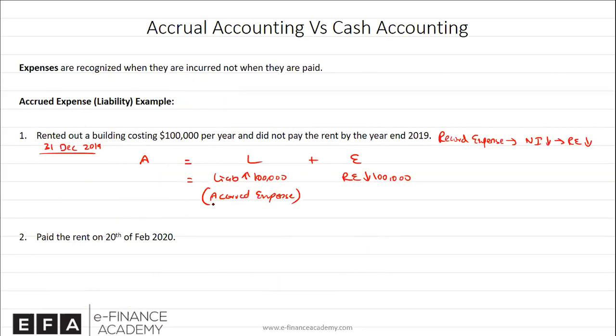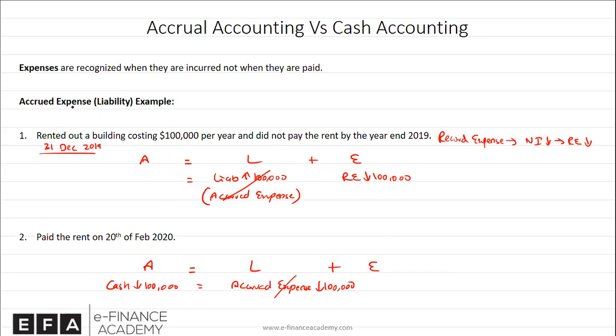Again, this is a temporary liability until we pay it. Let's suppose after about 2 months, on 20th of February 2020, this has actually been paid. So when you pay it, cash will go down by 100,000. And since the liability has been paid off, we are going to cancel the accrued liability, or the accrued expense, which we created earlier. We'll reduce this by 100,000 and the temporary liability is canceled away. And this is how you would record such a transaction.